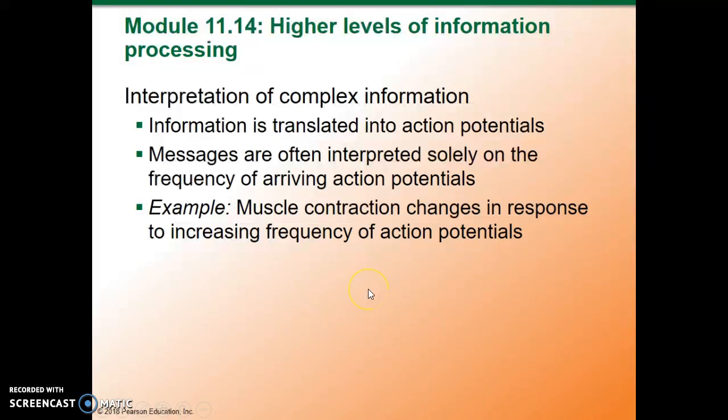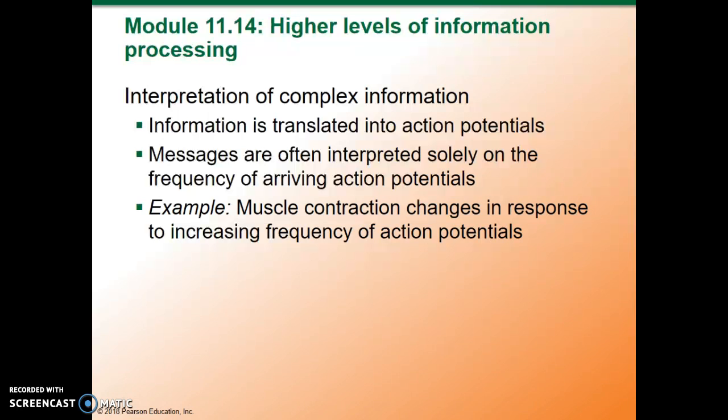So interpreting the information is really processing through a variety of means. The information is translated into action potentials, and the messages are often interpreted just on the frequency of the arriving action potentials. For example, muscle contractions change in response to increasing frequency of action potentials.